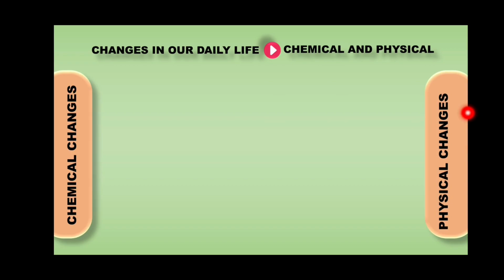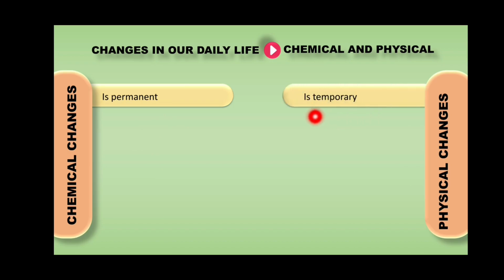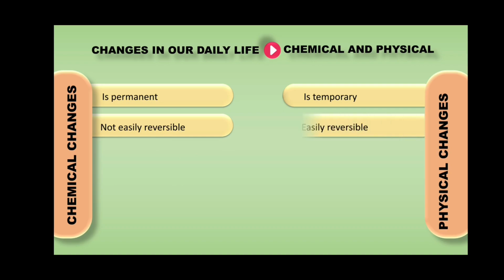Dear student, let us discuss changes in our daily life, mainly about chemical and physical change. Chemical change is permanent. The change which takes place in chemical changes remains constantly, but physical change is temporary. Chemical change is not easily reversible. We cannot reverse the process of chemical change, but physical change is easily reversible.